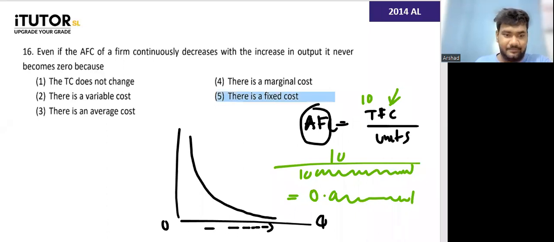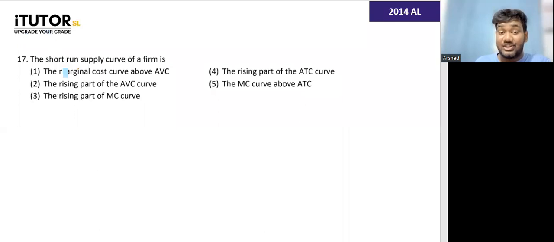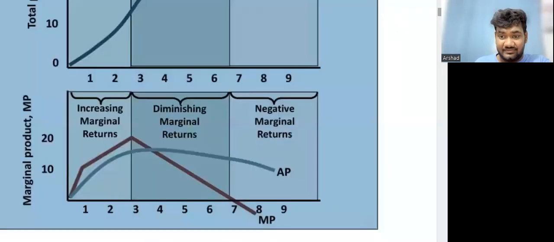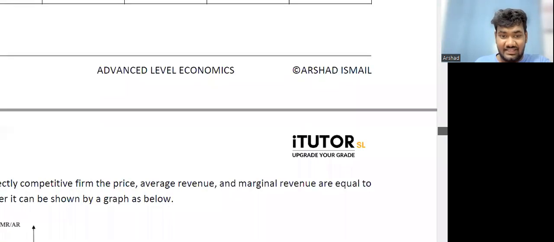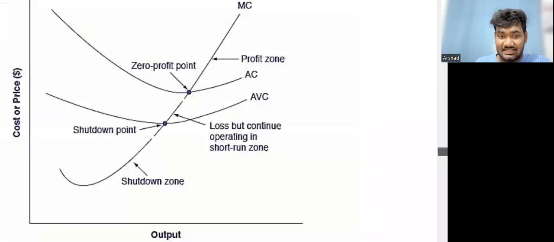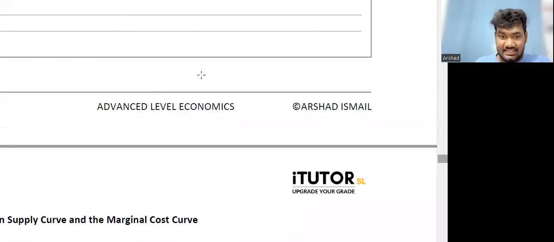Next one. The short run supply curve of a firm is very easy, guys. These are basic things that are coming from direct theory. What is the short run supply curve of a firm? The marginal cost curve above AVC, the rising part of the AVC curve, the rising part of the MC curve, the rising part of the ATC curve? We learn this at the end, when we learn shutdown price, you learn this diagram here.